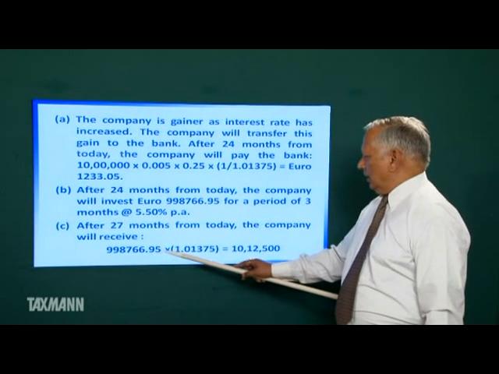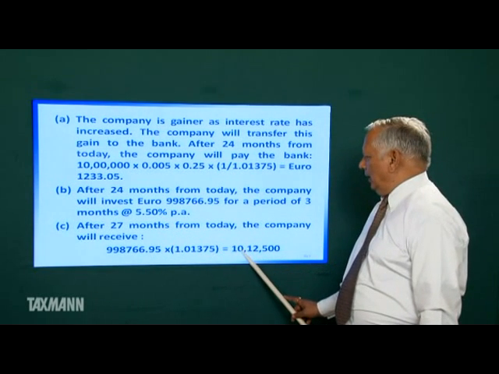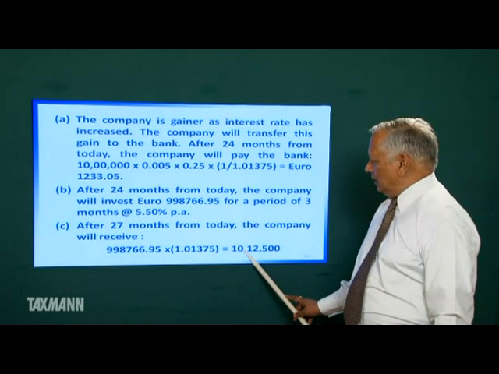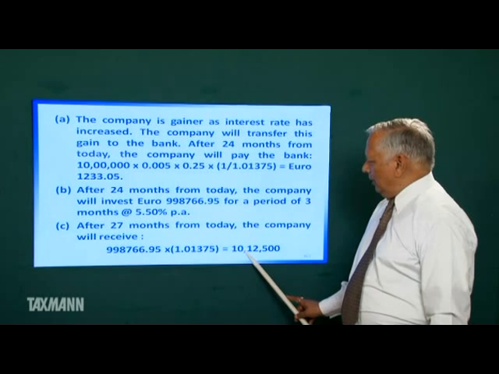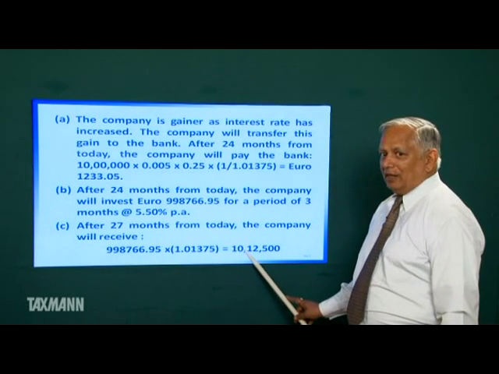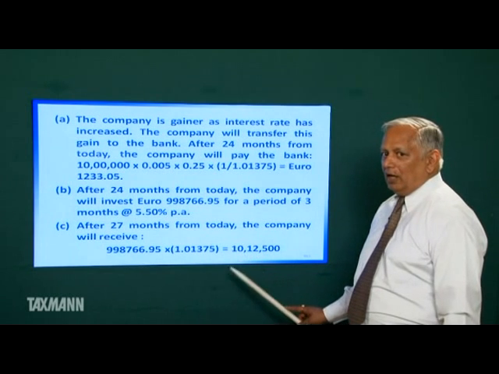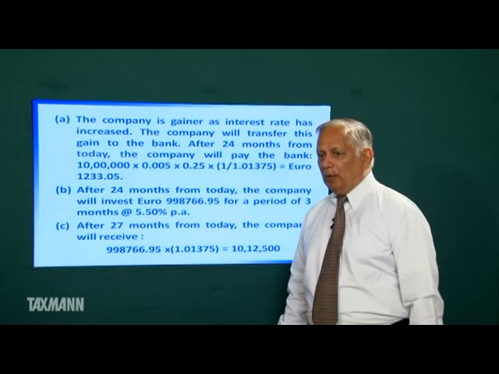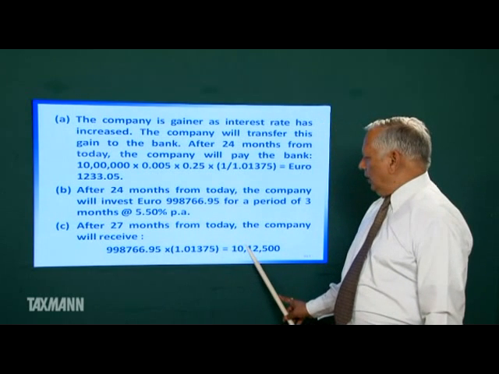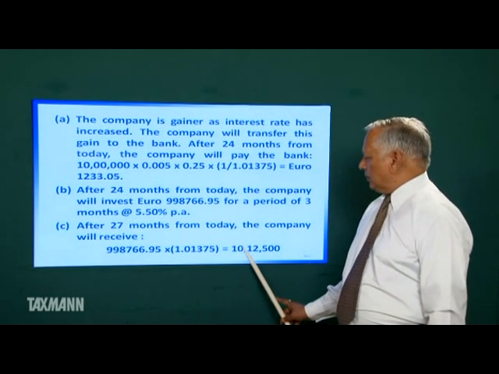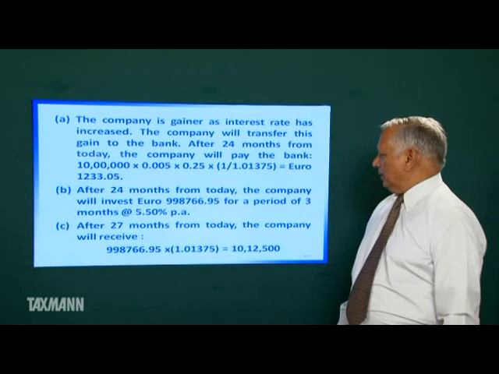On maturity, the company will receive 10,12,500. That is, the company has received 10 lakh plus interest on 10 lakh at locked in interest rate. And what is the locked in interest rate? 5%. So the company has got 10 lakh plus interest on 10 lakh at the rate of 5% for 3 months.